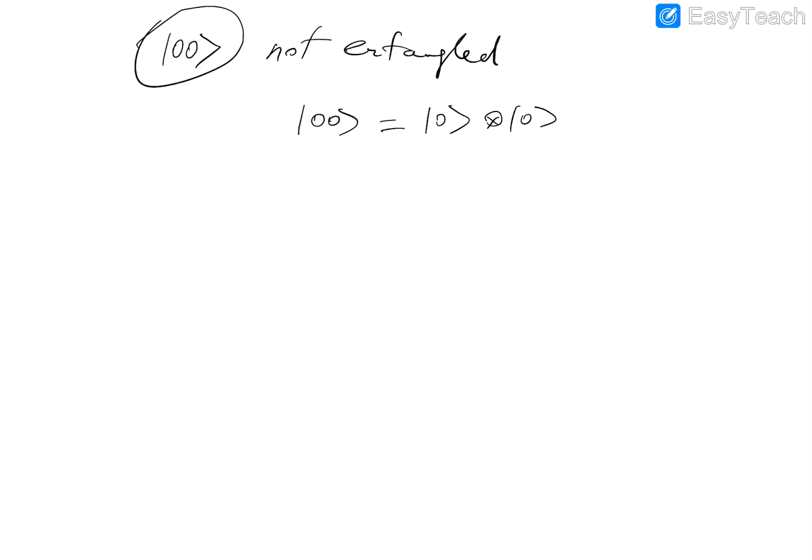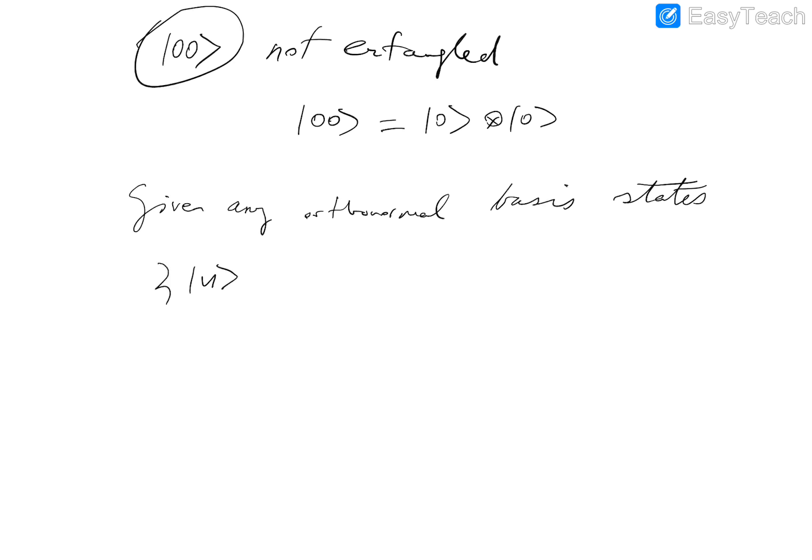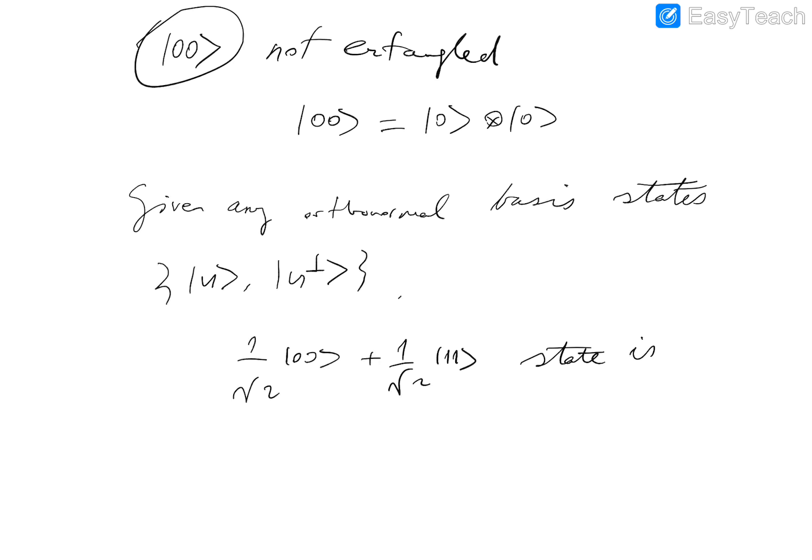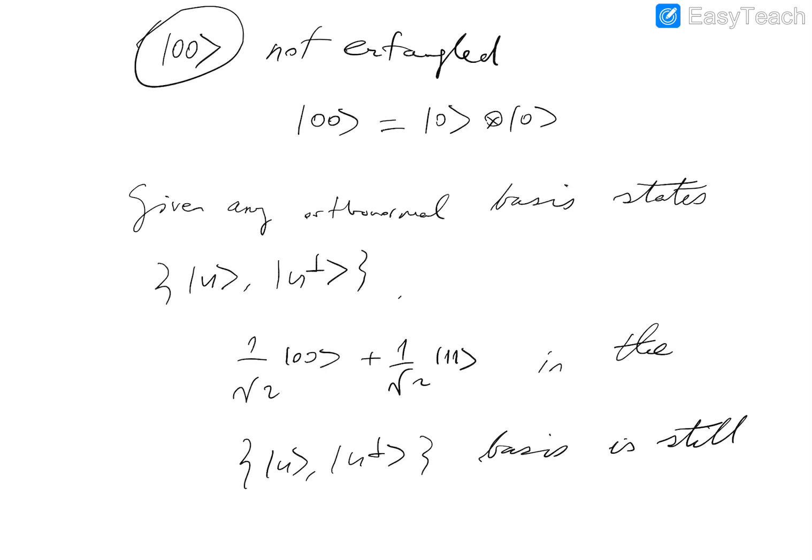Given any orthonormal basis states, let's call them U and U perp, the Bell state, 1 over square root 2, 0, 0, plus 1 over square root 2, 1, 1 in the canonical basis, well, sorry, in the U, U perp basis, is still a Bell state.